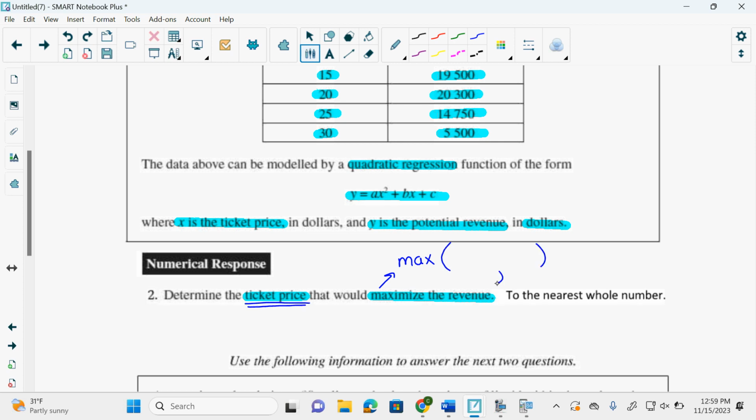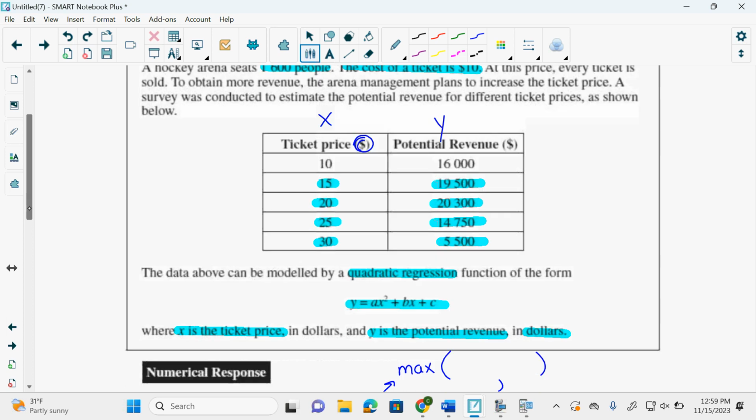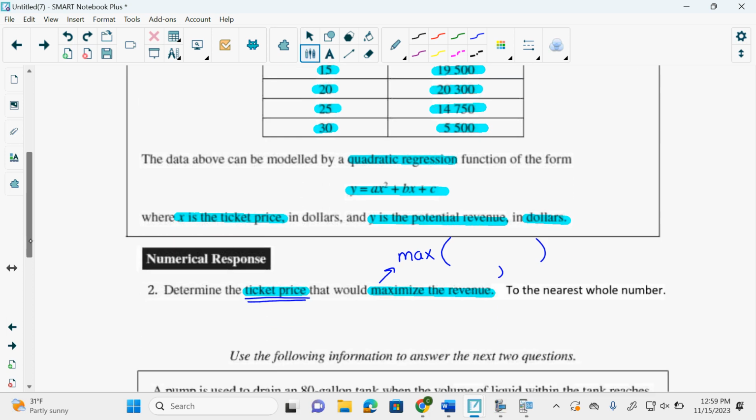So I go up here and I say, which one's ticket price, x or y? Do you see I always label my tables? Label my tables. I rhyme. I label my table. Ticket price is x. So this time, they want this from the maximum. They want the ticket price. They want the x of the maximum.